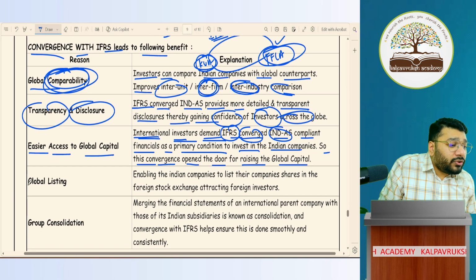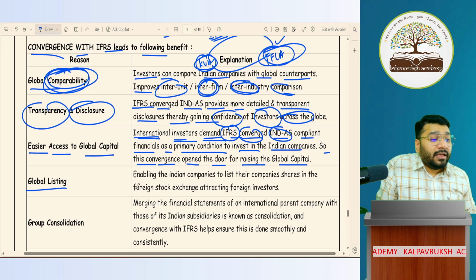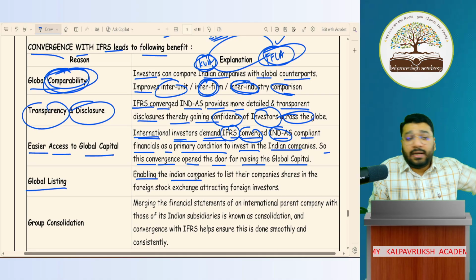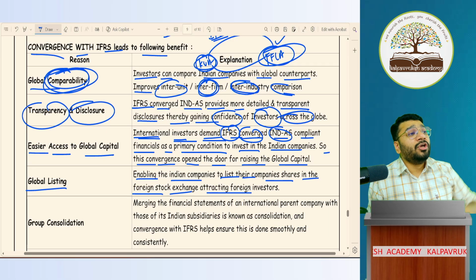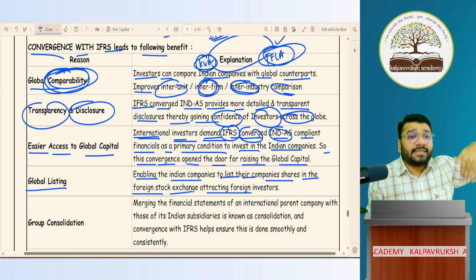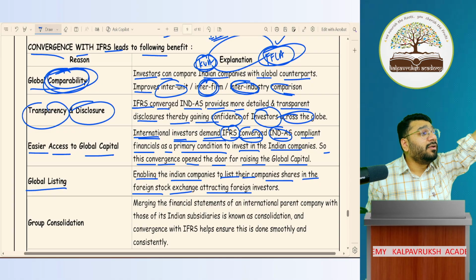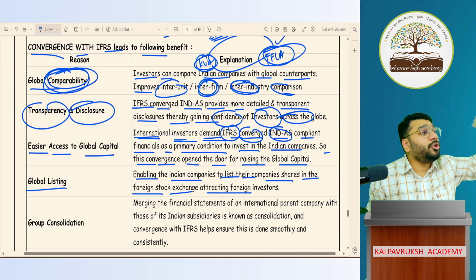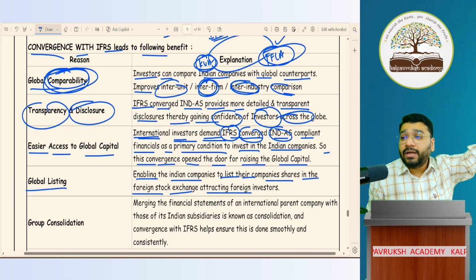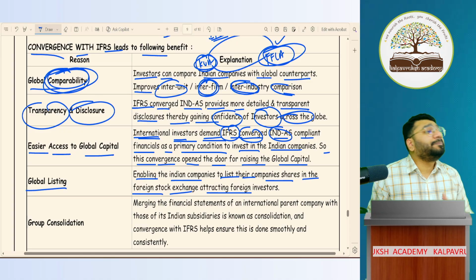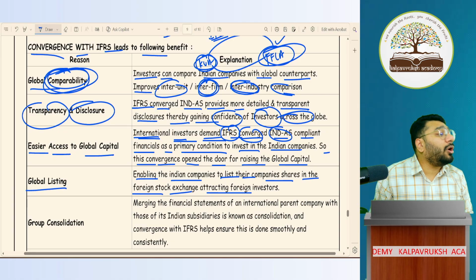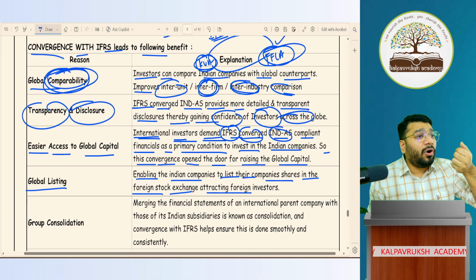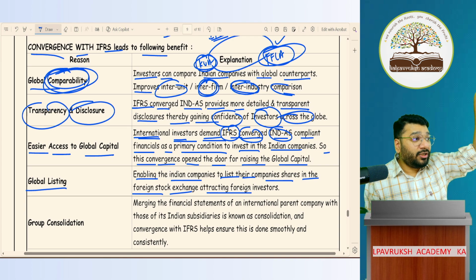Not just that, we also had the chance of global listing. This enabled Indian companies to list their shares on foreign stock exchanges, attracting foreign investors. Our country's companies started listing their stocks on foreign stock exchanges, like the New York Stock Exchange and other foreign exchanges. Indian company shares were listed on foreign stock exchanges. This gave potential for their shareholders to earn money.